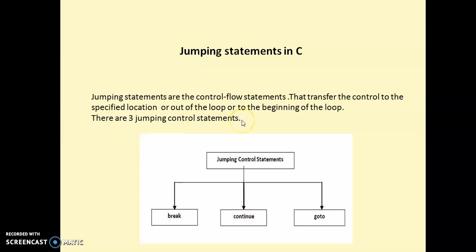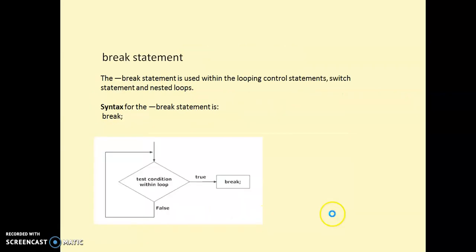Based on user interest, if it is required to skip a few statements in the program, or if you want to skip a particular statement and continue with some other statements, or take your control to the desired location, in such cases we can use these jumping control statements. Based on the requirements, these jumping statements are categorized into three: break, continue and goto statements.